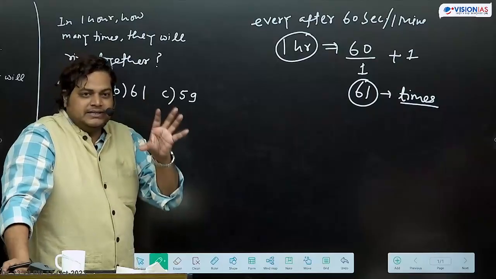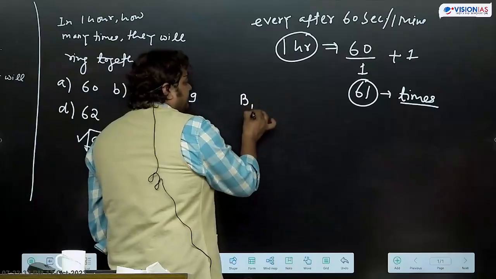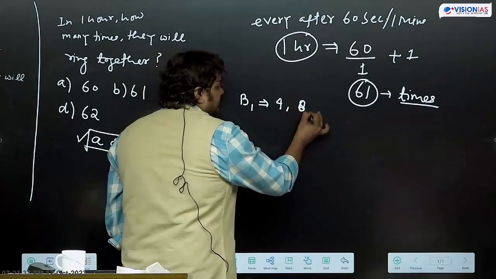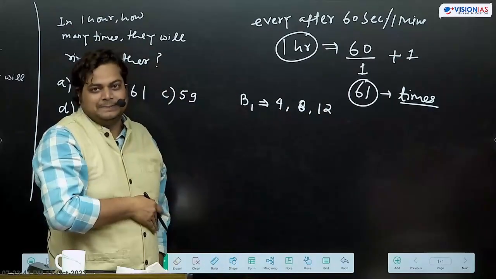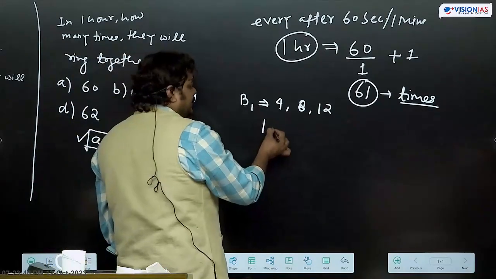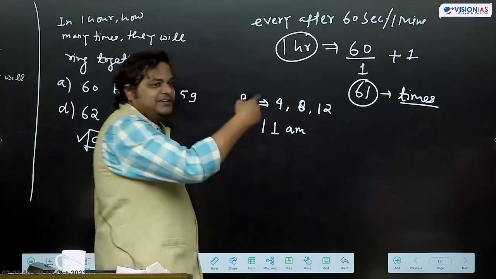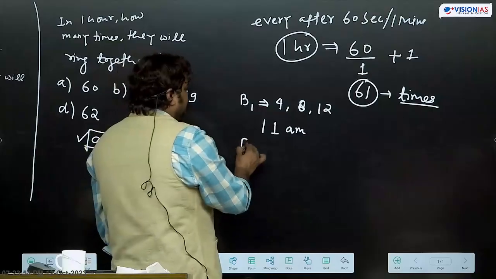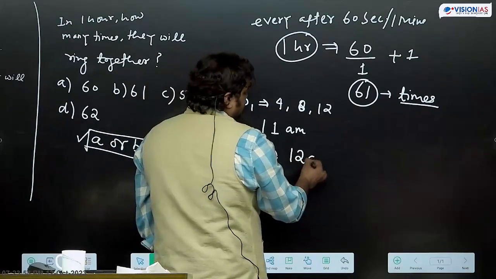So this thing, that reference point, like bell B1 is ringing after every 4 seconds, this way. But when this bell started ringing, that time is very important. Like B1 started ringing at 11 AM, and after every 4 seconds, this bell is ringing. Then B2 started ringing at 12 AM.